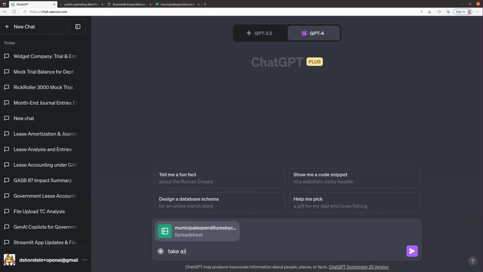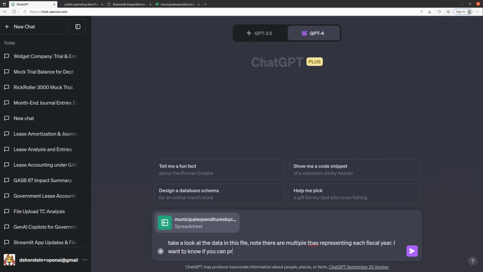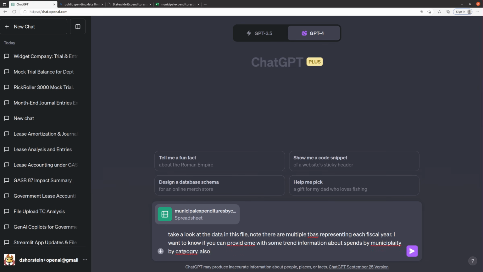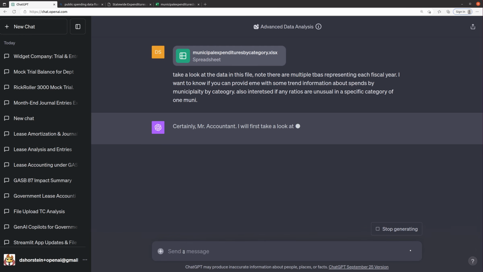So take a look at the data in this file. Note there are multiple tabs representing each fiscal year. I want to know if you can provide me with some trend information about spends by municipality, by category. Also interested if any ratios are unusual in a specific category of one muni. All right, let's see if we can figure something out here for us.